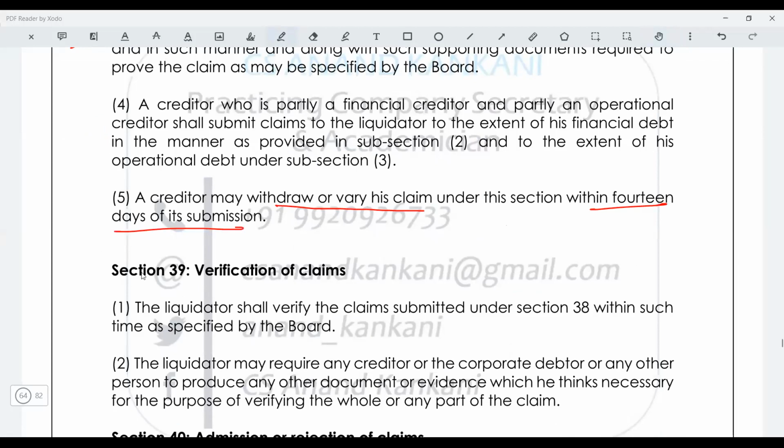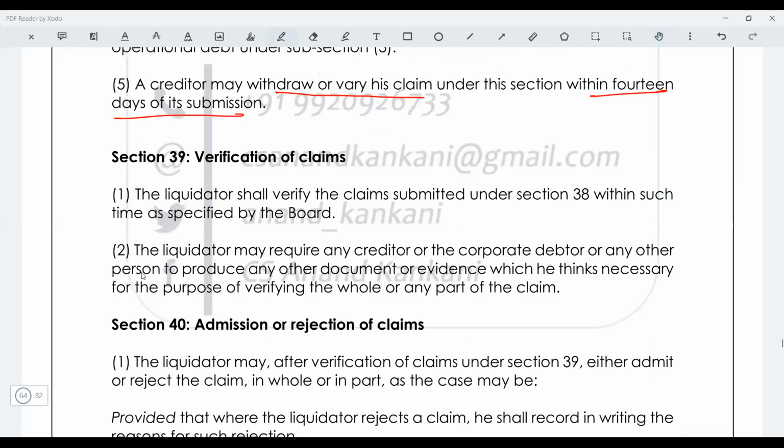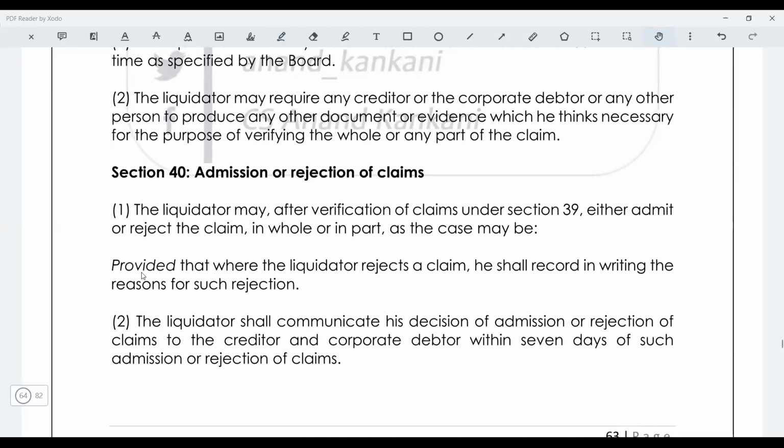So if you realize you have submitted a wrong claim, which was less or which could be more, you can submit the revised claim, but again within 14 days of the submission. Thereafter, verification will be done by the liquidator. The liquidator will verify and make a list. So the liquidator after verification can either admit or reject the claim, either whole or in part.